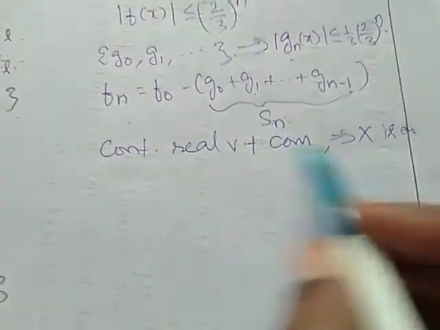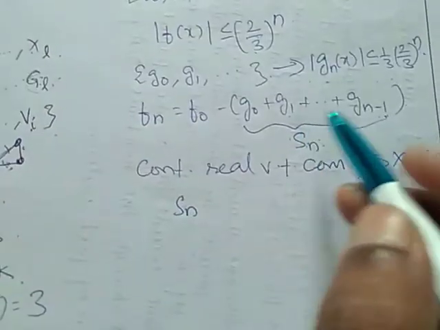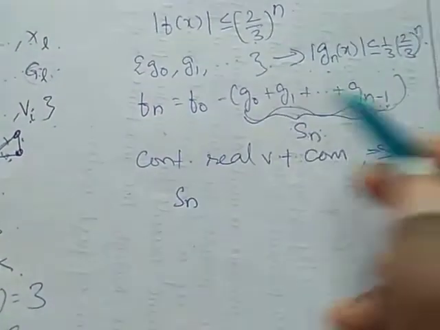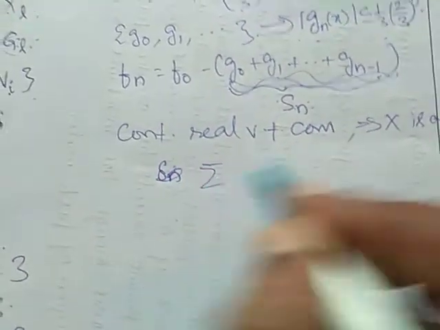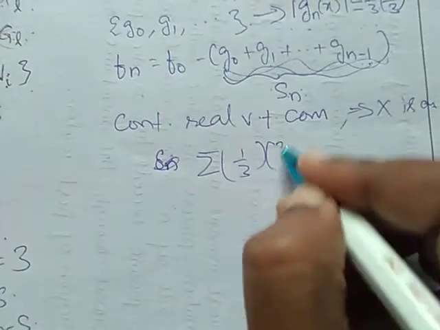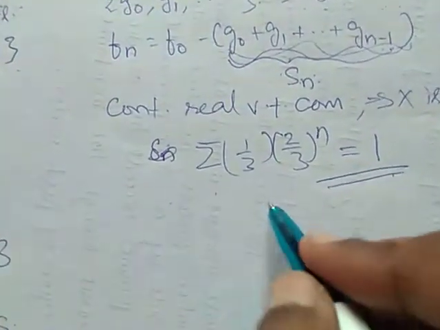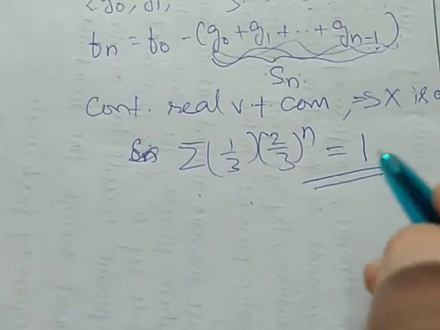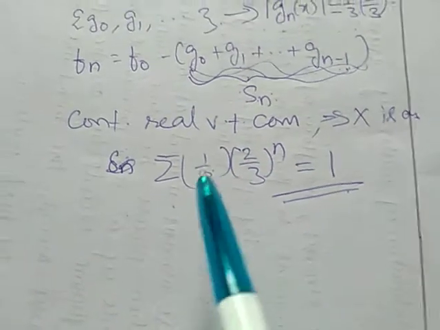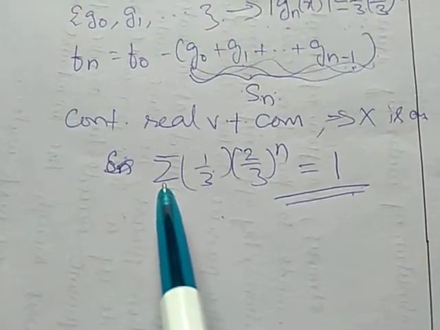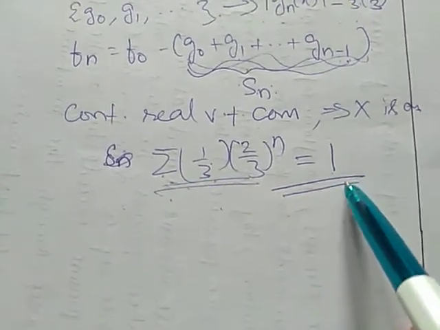This series Sn. What is Sn? Sum of this. What is this? 1 by 3 summation of this. So, the summation of 1 by 3 into (2 by 3) to the power n is a geometric series, and using the formula for the sum of an infinite geometric series, we are getting the summation as 1.